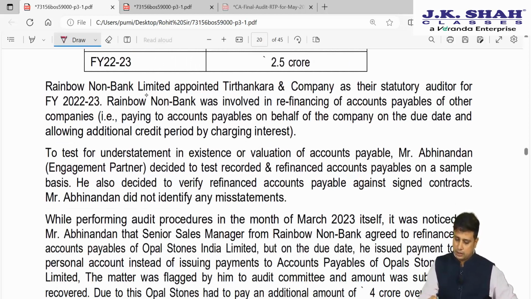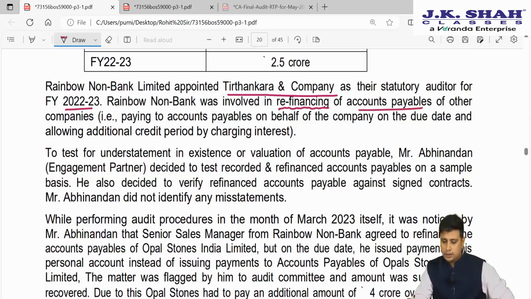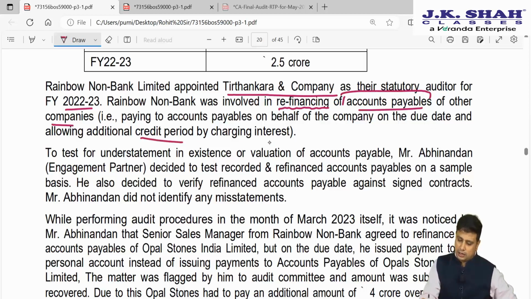Rainbow NBFC appointed Tirthankar and Company as their statutory auditor for the year 22-23. Rainbow NBFC was involved in refinancing of the accounts payable of other companies. So it was basically dealing with accounts payable, that is paying accounts payable on behalf of the company on the due date and allowing additional credit period by charging interest.